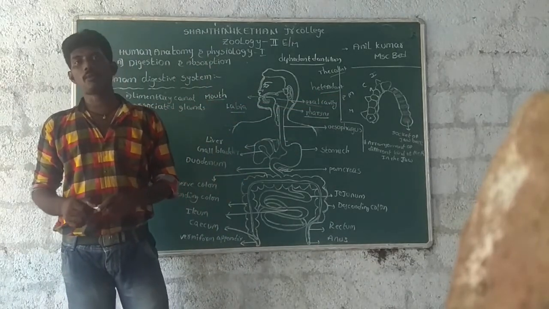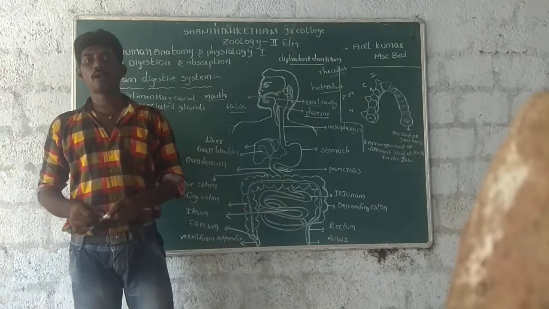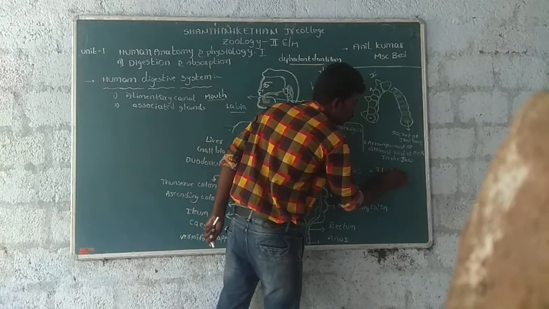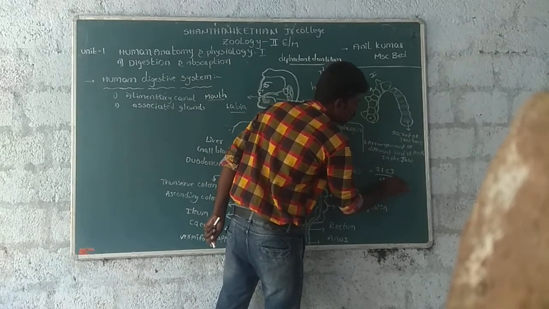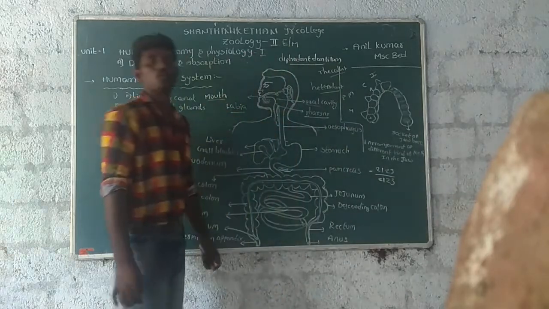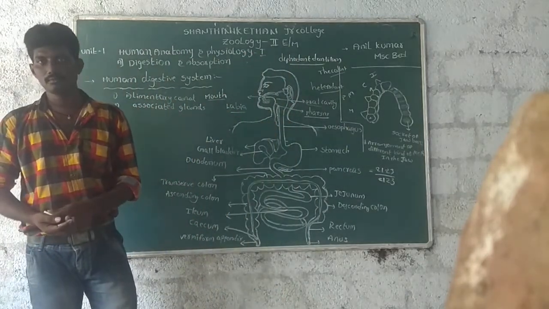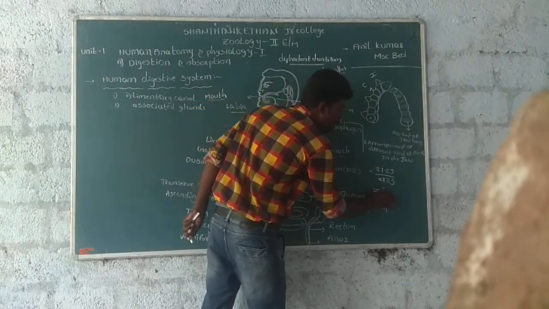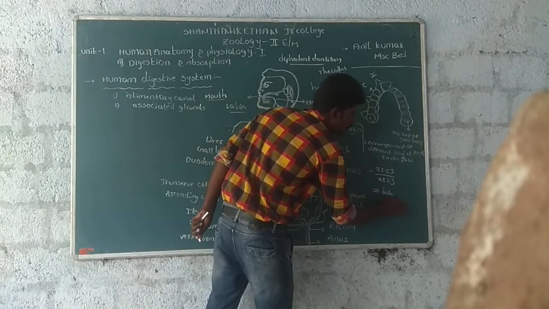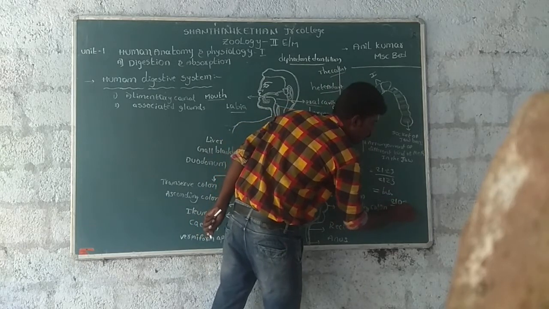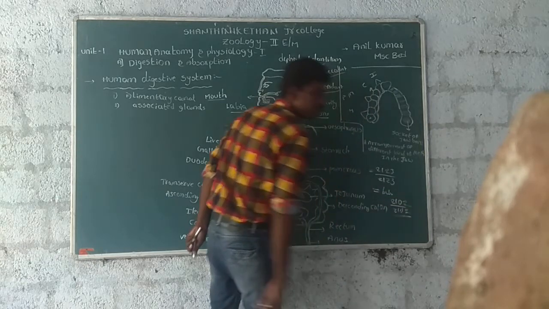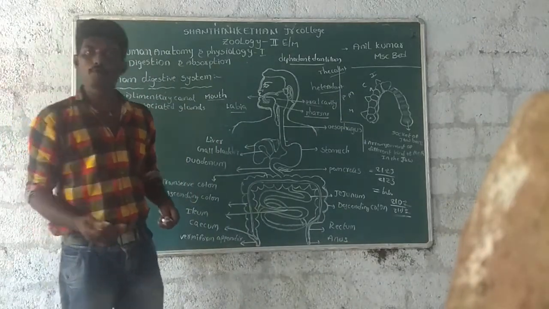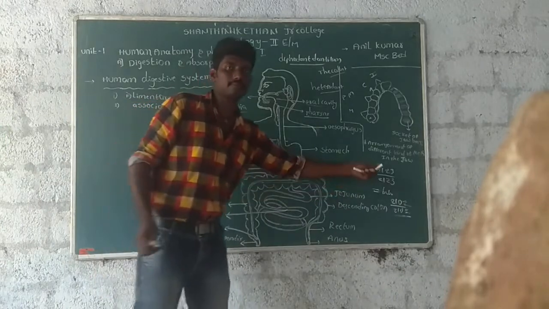Now, the dental formula in human beings. The dental formula is 2123 by 2123. Now the dental formula in babies is 2102 by 2102. In this type of dentition, the third molar appears later.